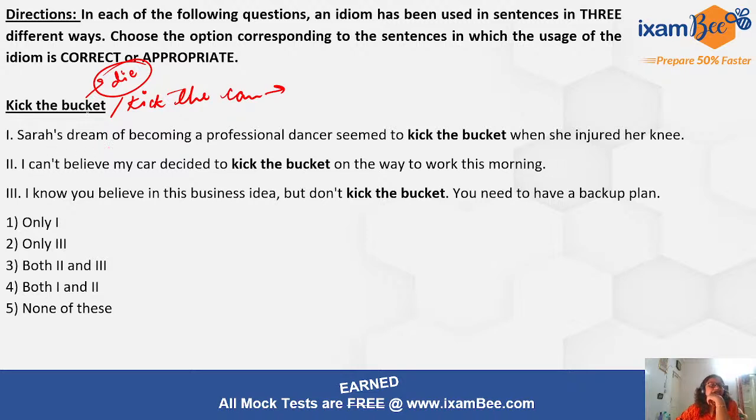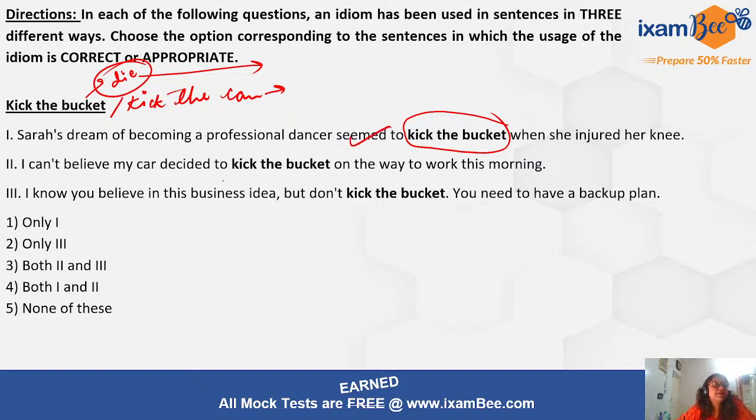Now this death may be of anything, it could be of a person, of a cat, maybe of a dream, anything, right? We can use it in this form also, right? So Sarah's dream of becoming a professional dancer seemed to kick the bucket when she injured her knee. Yes, so the dream seemed to die or seemed to just go away when she injured her knee. This is the correct usage, right?